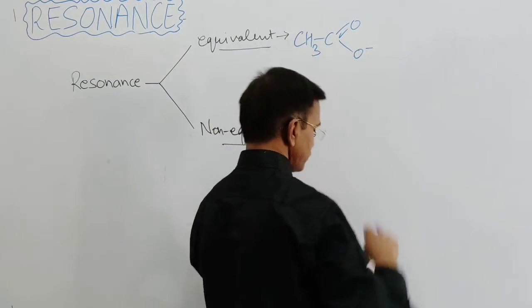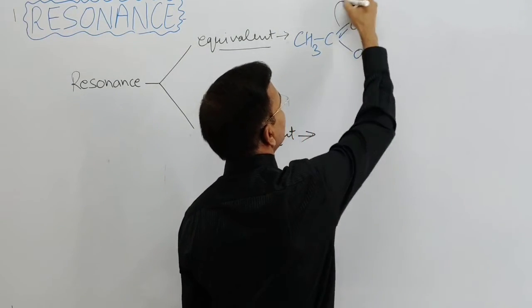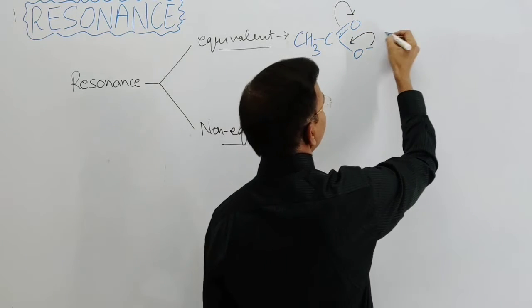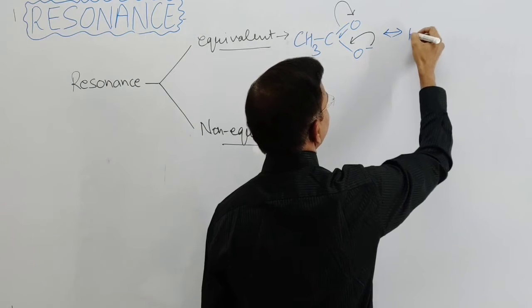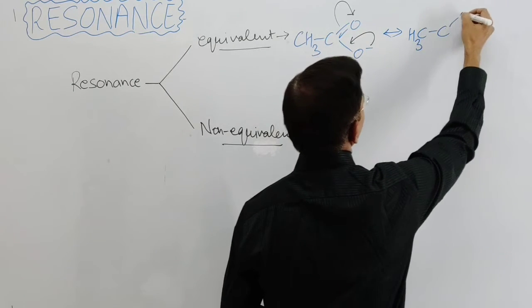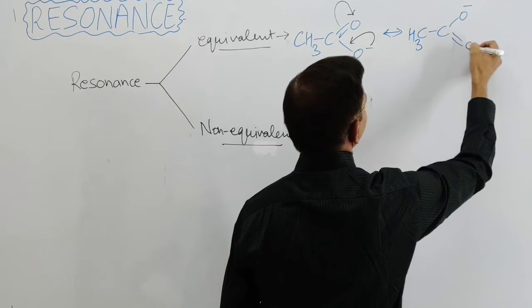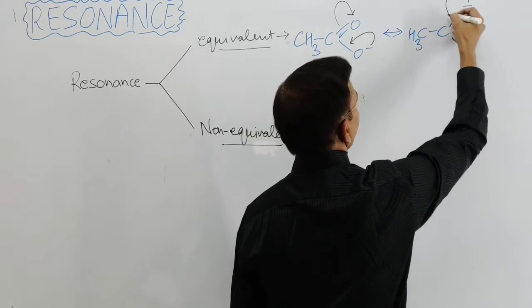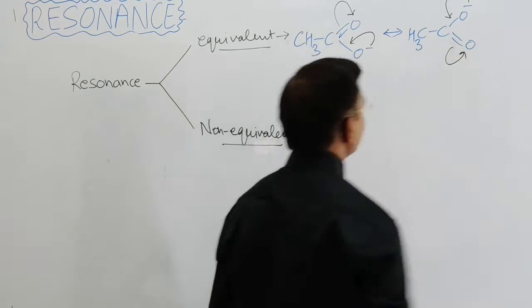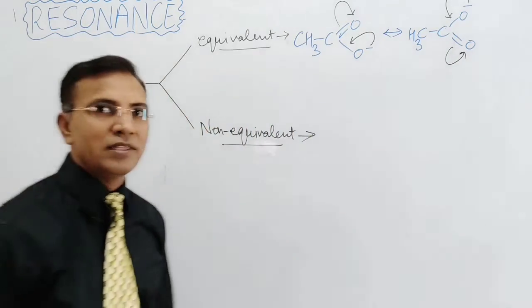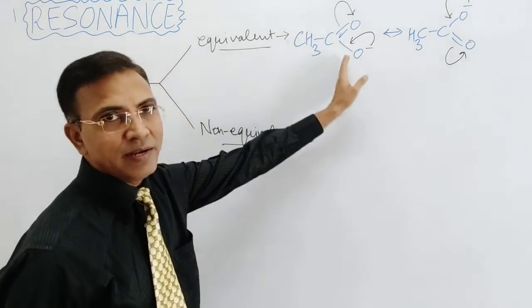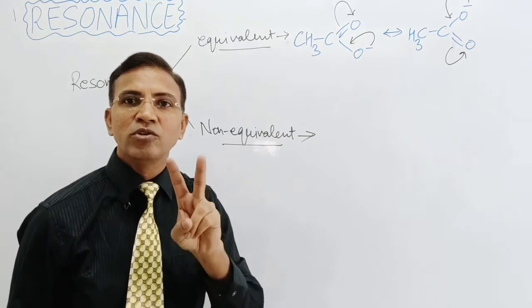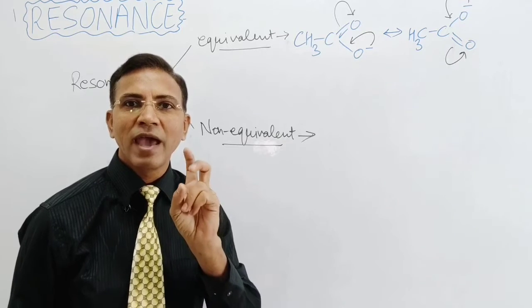So here these pi electrons move this way and these move this way, and the resonating structure will be CH3 C-O negative and the double bond, and again the pi electrons movement takes place. And you can observe here the pi electrons movement takes place between the two oxygen atoms, meaning two same electronegative atoms.